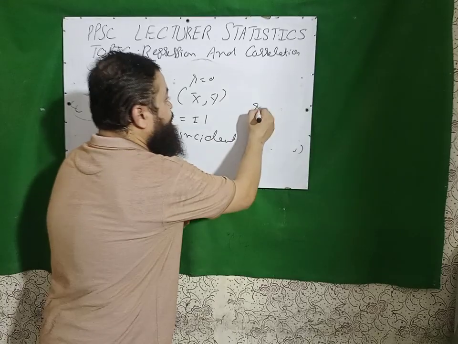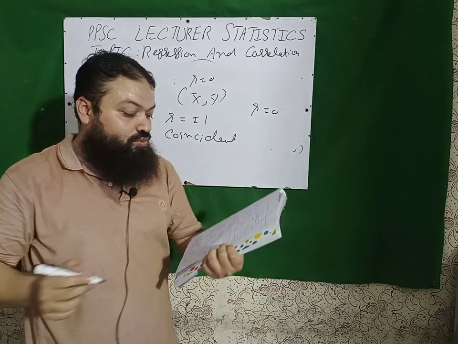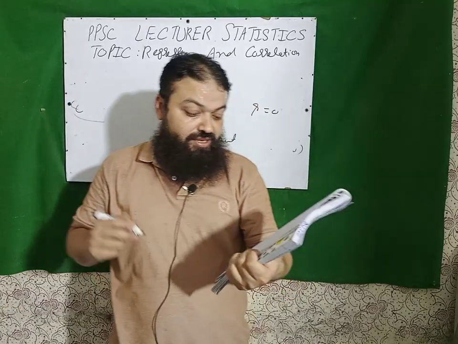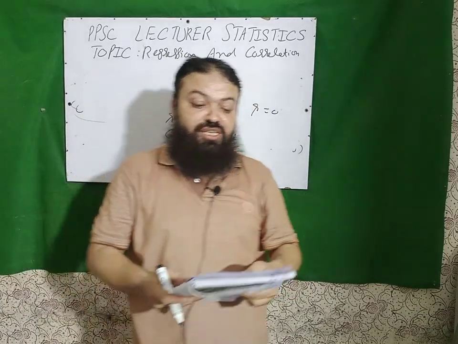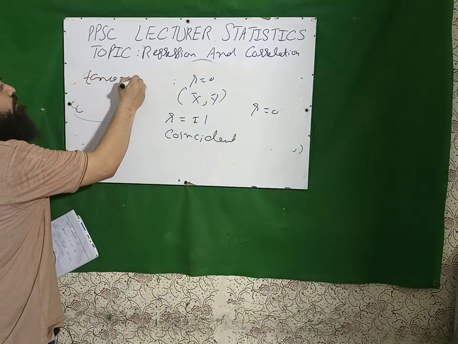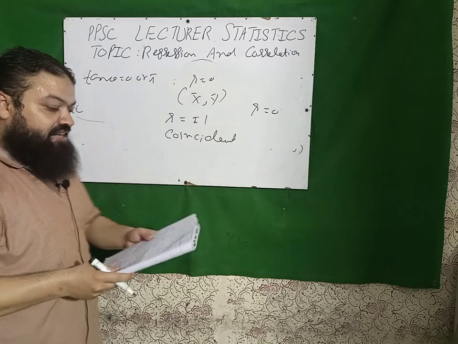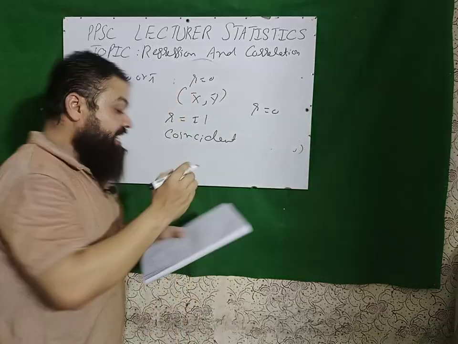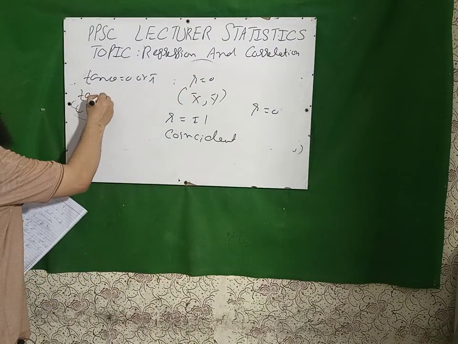If r is equal to 0, the two lines are perpendicular to each other. Next, the two lines are parallel to each other if tan theta is equal to 0 or pi. Next, two lines are perpendicular to each other if tan theta is equal to pi by 2, 90 degrees.